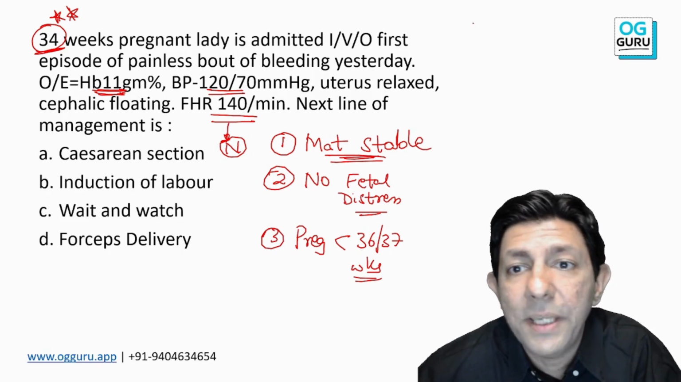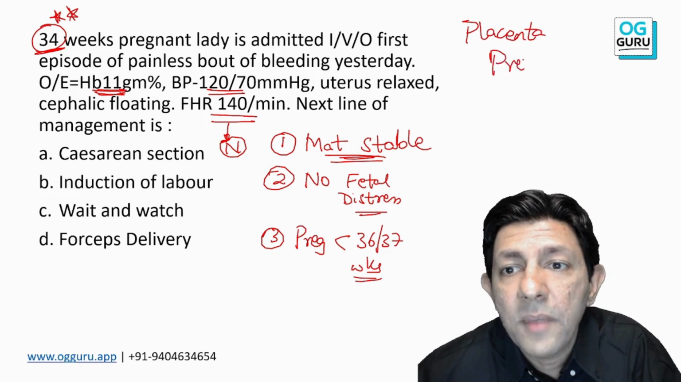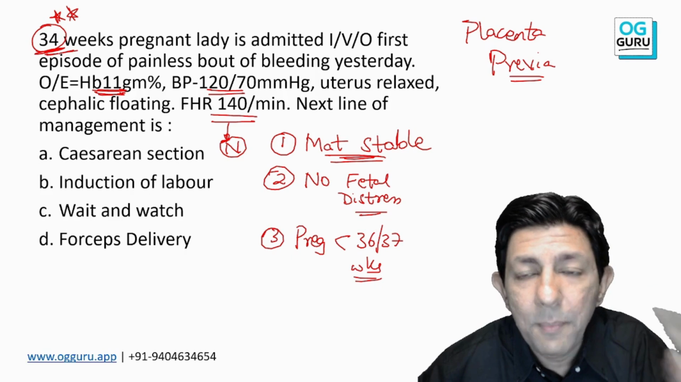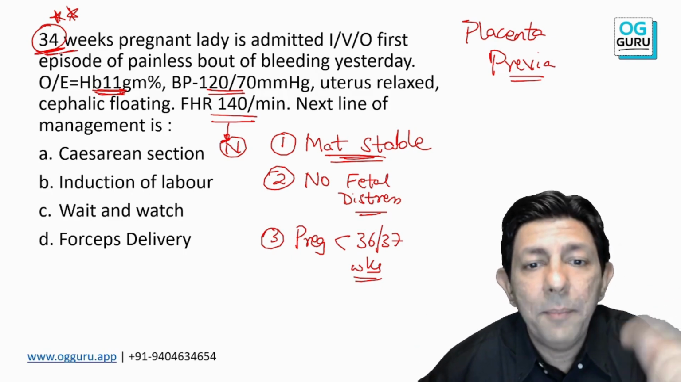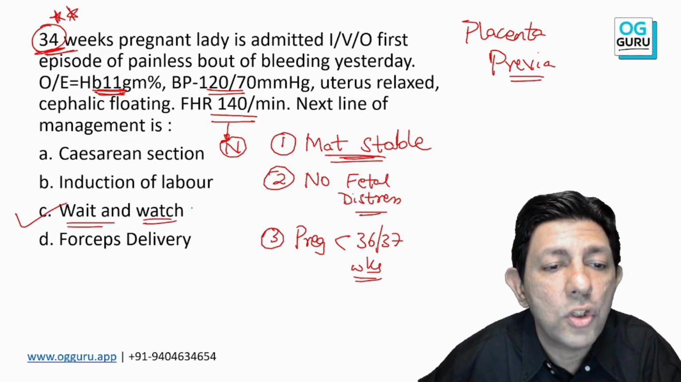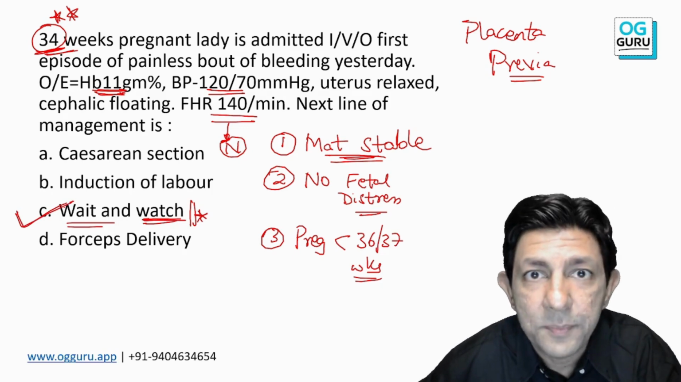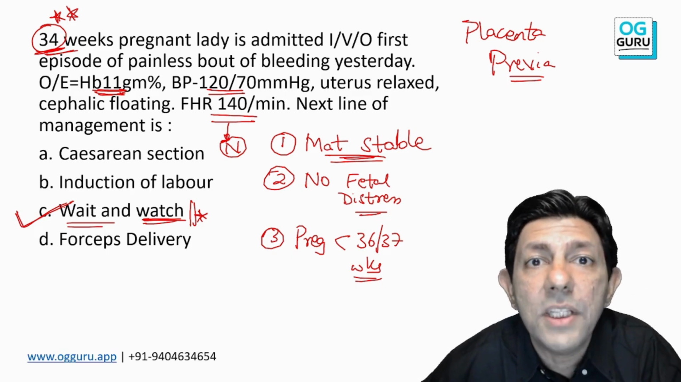So yes, I have a patient of placenta previa, which is my diagnosis, but we are only 34 weeks. Placenta previa at 34 weeks. Mother is stable. Yes, baby is stable. So I will wait and watch. I will wait and watch, which is the answer over here. Okay, clap if you feel happy, even if one word of the MCQ changes.